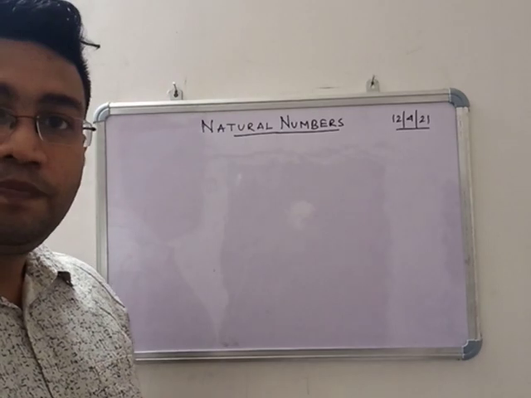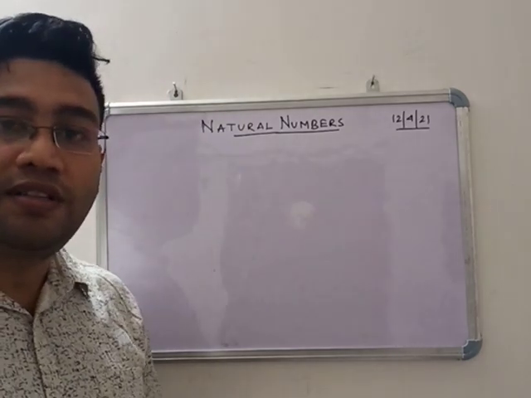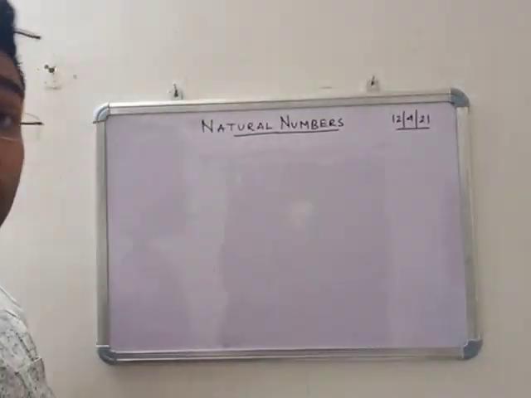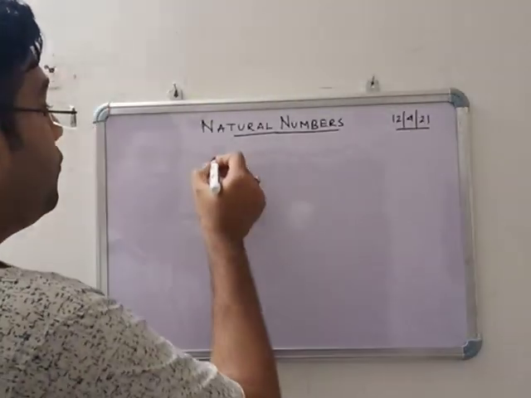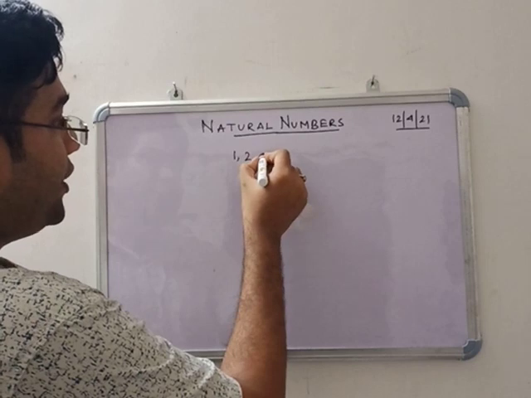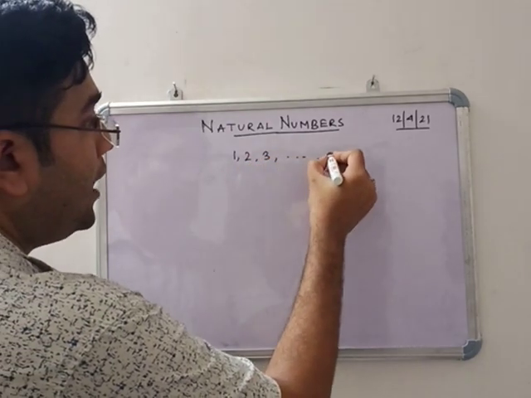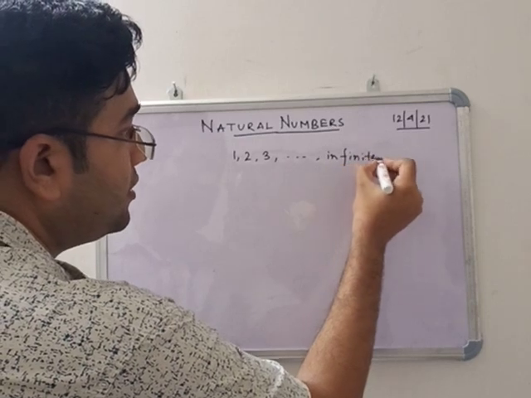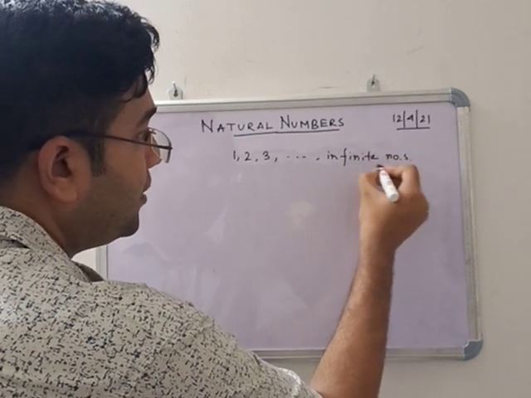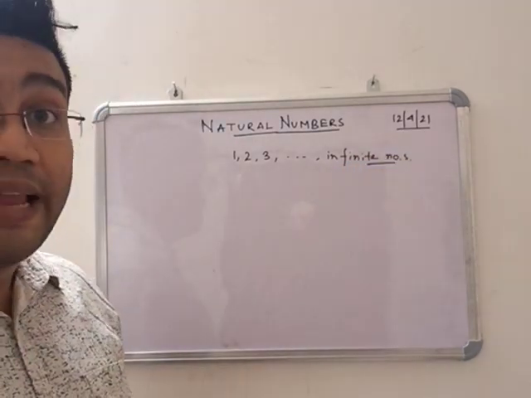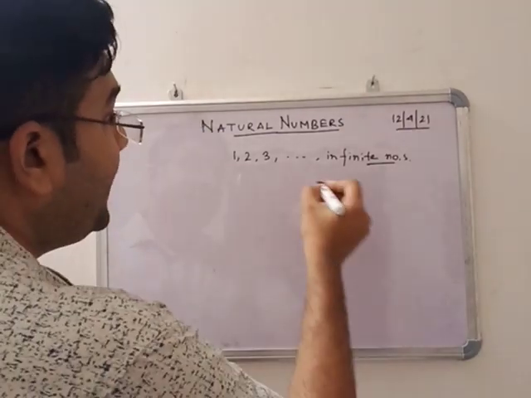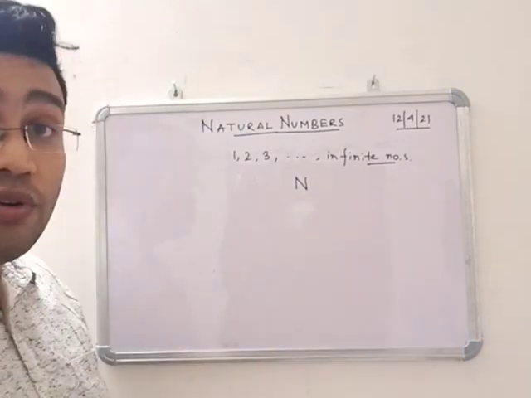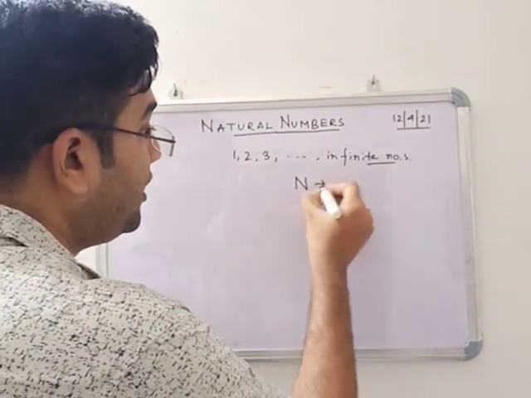So good morning all. Today we are going to discuss the natural numbers. So what are the natural numbers? Natural numbers means 1, 2, 3, up to infinite numbers. Infinite numbers are called natural numbers. Natural numbers are denoted by capital N. So capital N is denoted as a natural number.